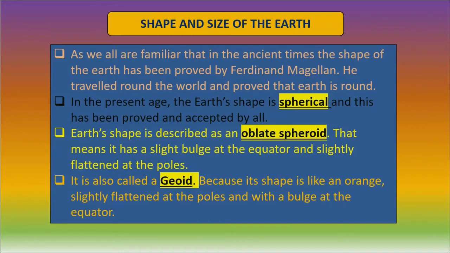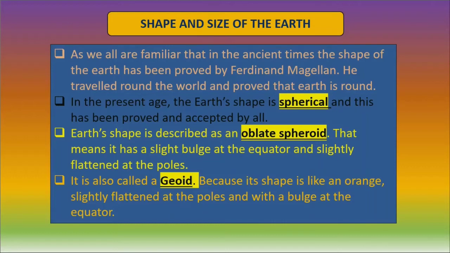He traveled around the world and proved that Earth is round. So that misunderstanding was cleared. In the present age, the Earth's shape is spherical, and this has been proved and accepted by all.